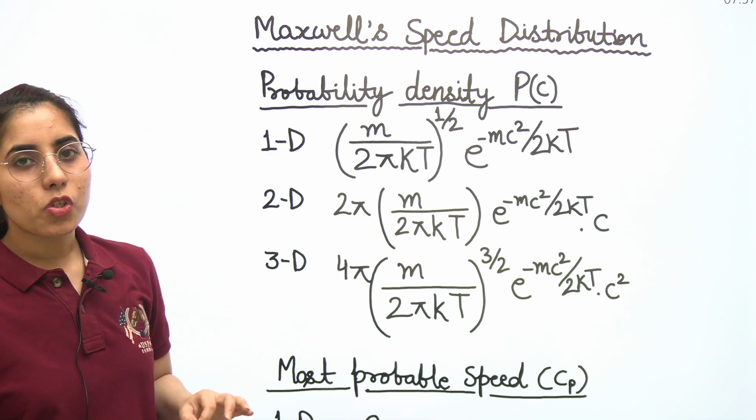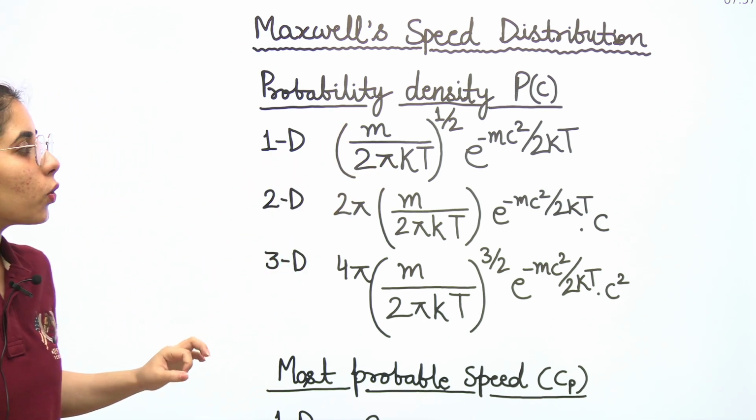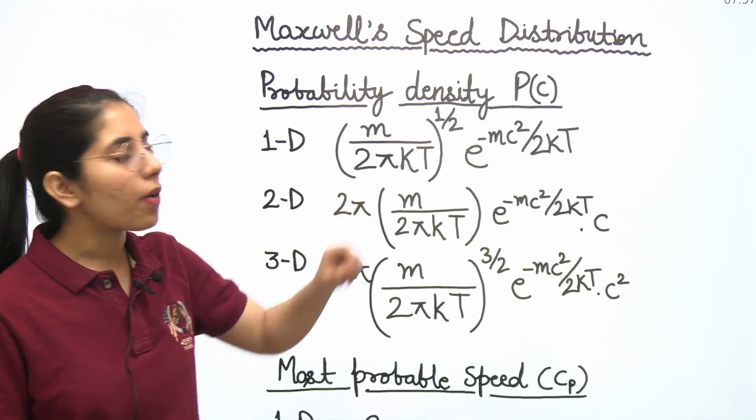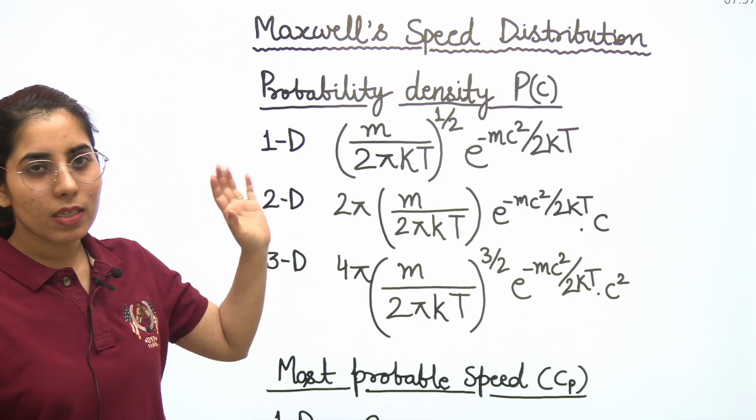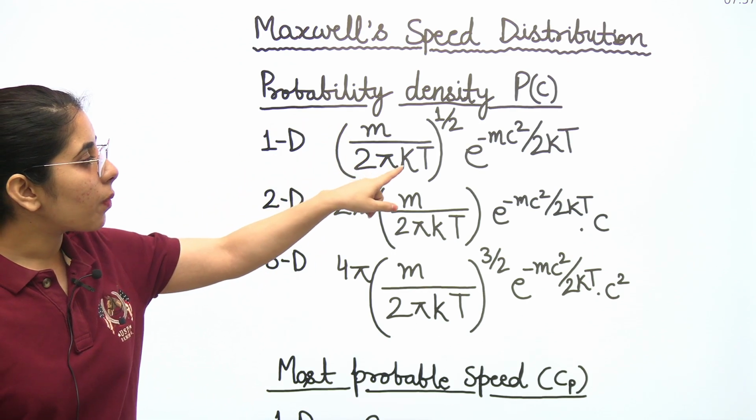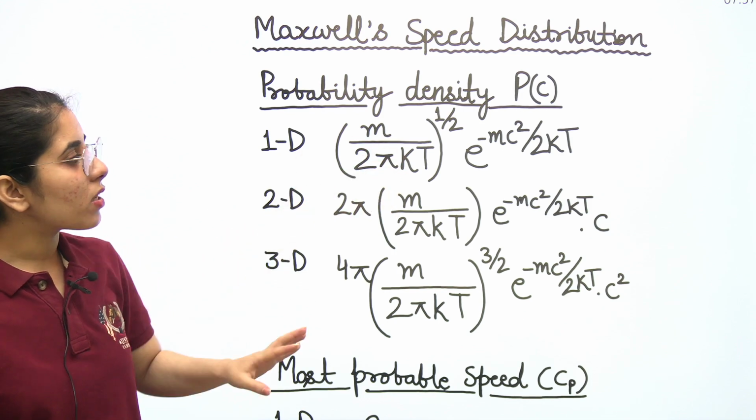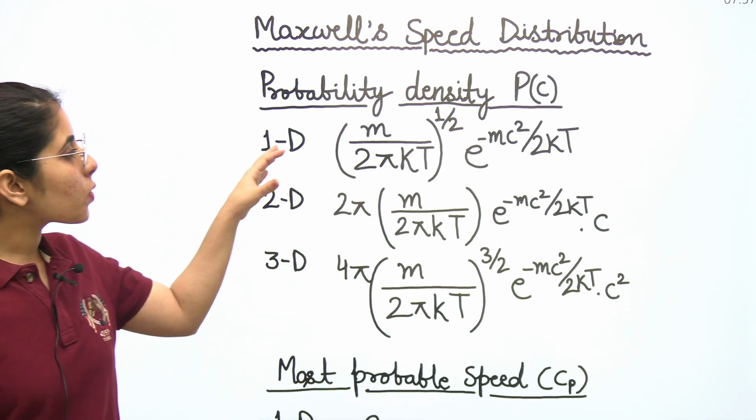Probability density expression for the 1D case is going to be (m upon 2 pi kT) to the whole power half, e to the power minus mc square upon 2kT. What is c? C is speed here. What is m? Mass. K is the Boltzmann constant, T is temperature, and the rest are just the constants we are going to have here. So this is the expression for 1D.